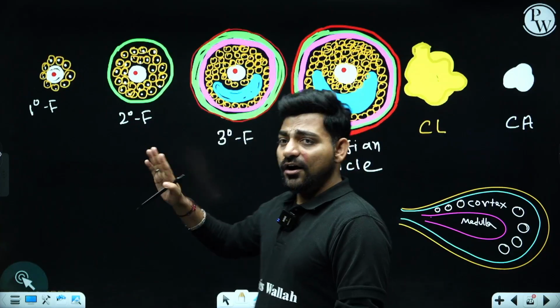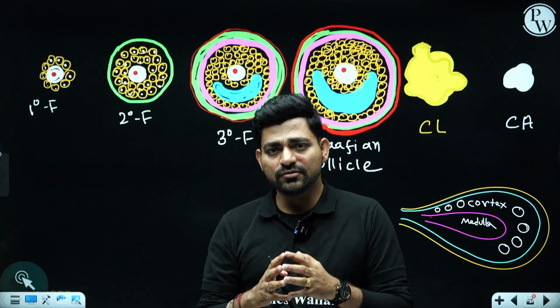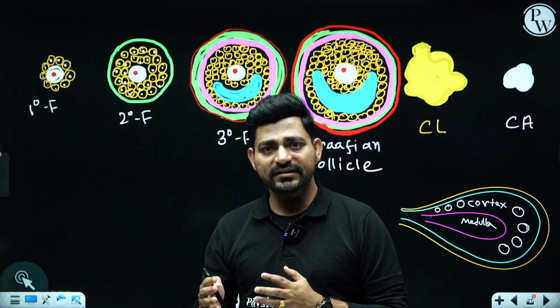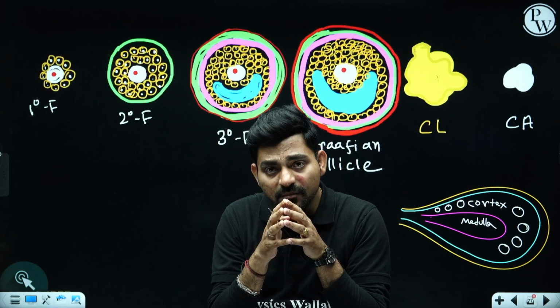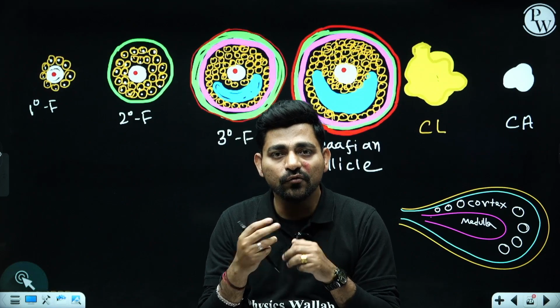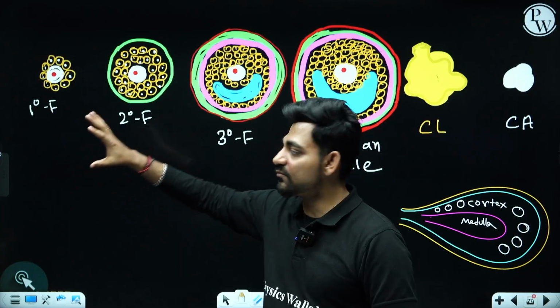So inside the ovary, when a girl child is not born yet, she is lying inside the mother's womb, her ovaries will be activating the process of oogenesis.